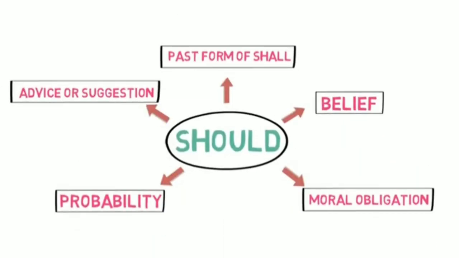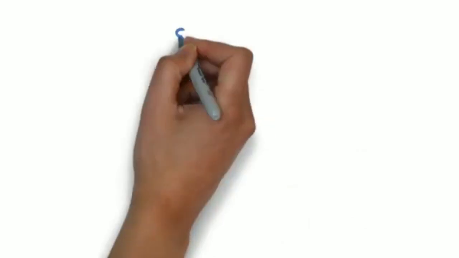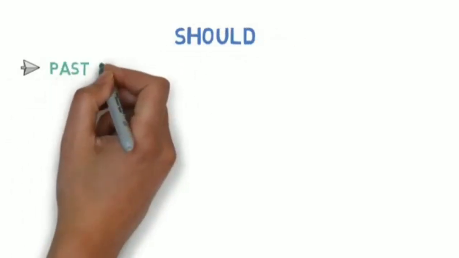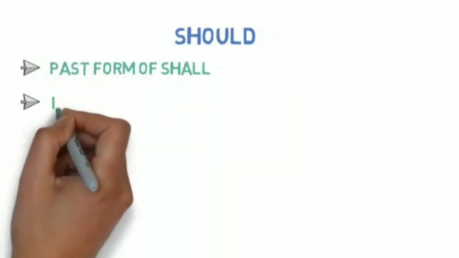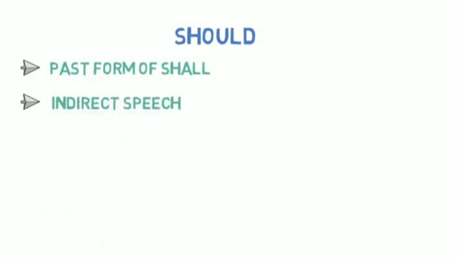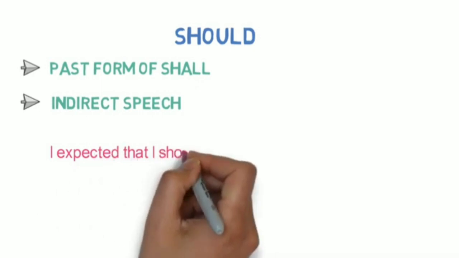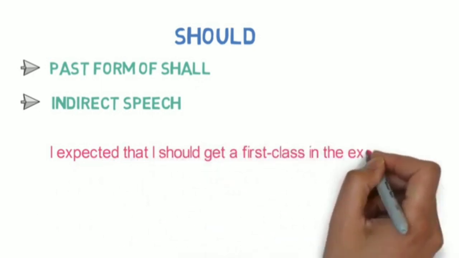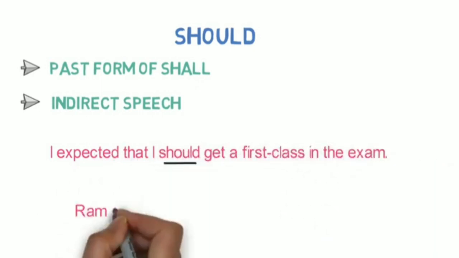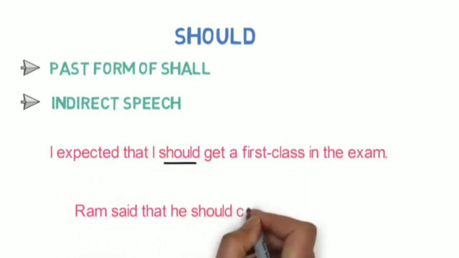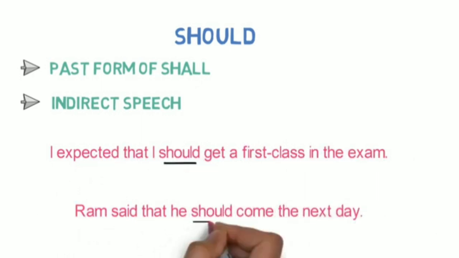Let's look into the usages of should. Number 1. The past form of shall, and it is used in indirect speech. For example, I expected that I should get a first class in the exam. Ram said that he should come the next day. In both the examples, should is used in indirect speech as a past form of shall.